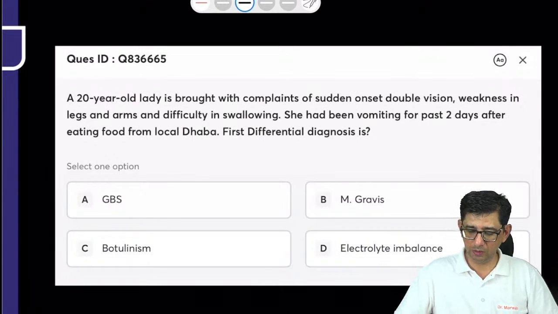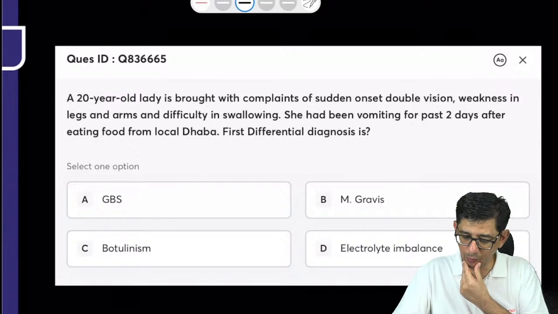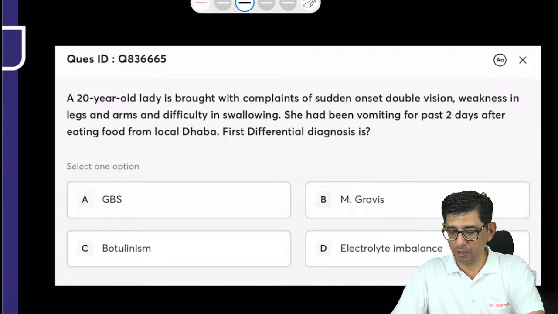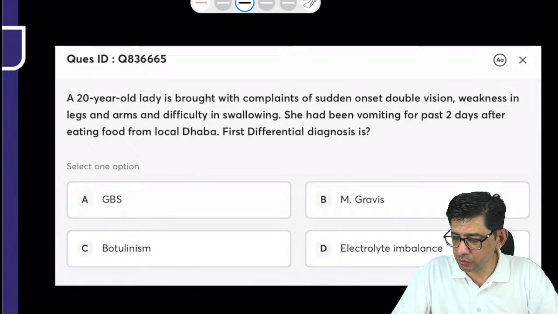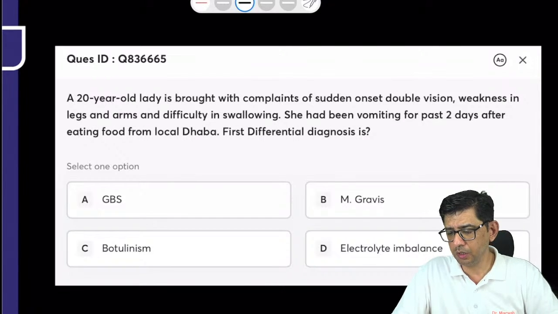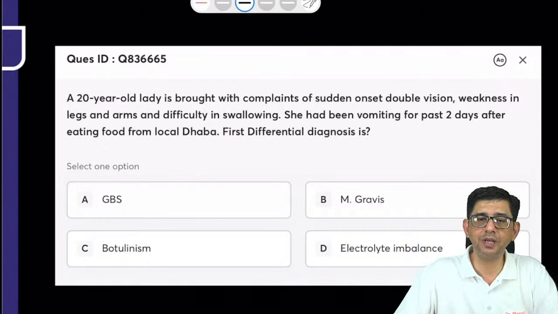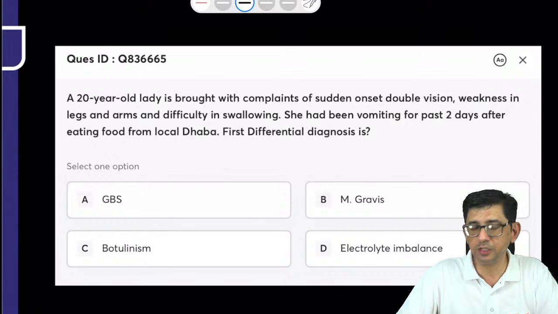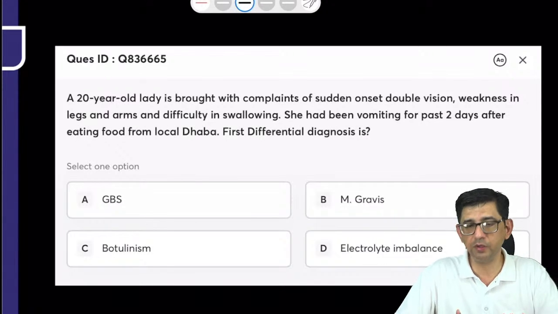A 20-year-old lady with complaints of sudden onset diplopia. This that we're doing is the last one for today. Investigation choices mentioned are CT angiography. Best is digital subtraction angiography. Divyansh, as I mentioned, first answer is conventional angiography slash CT angiography. Then is CT angiography. No, I think Divyansh, you got it wrong.